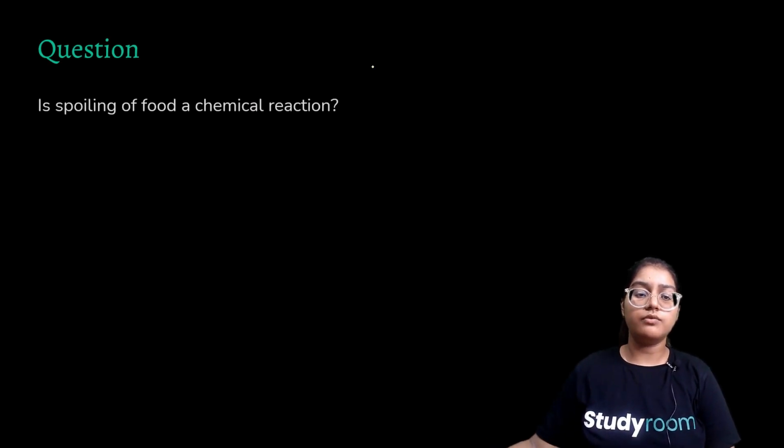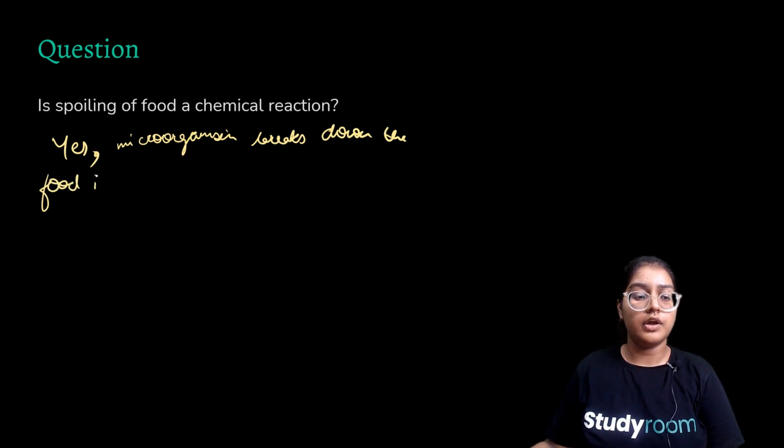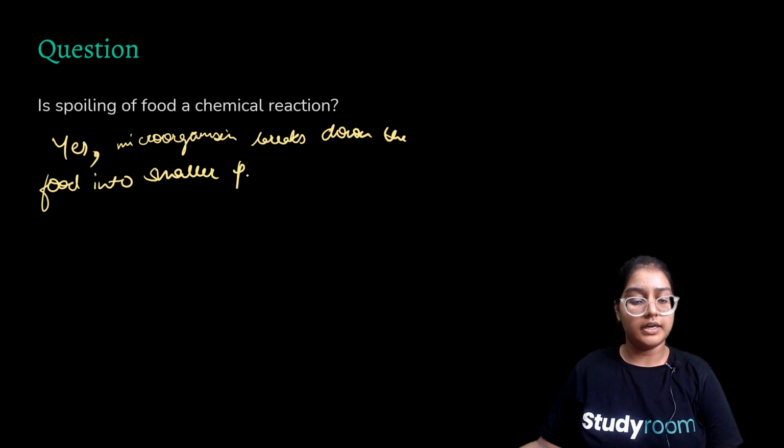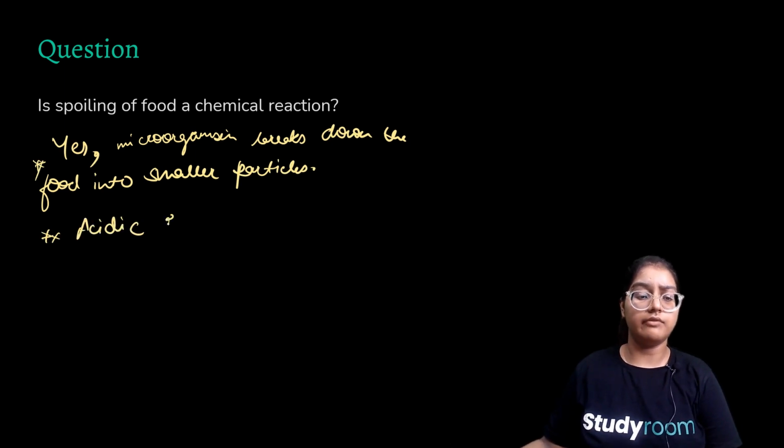So is spoiling of food a chemical reaction? Well, yes. Spoiling of food involves microorganisms, and microorganisms, I'll write it down, break down the food into smaller particles. Okay, so this is your first point, and it happens in an acidic environment.